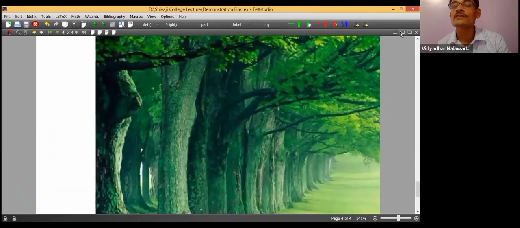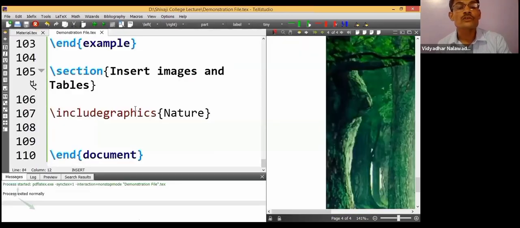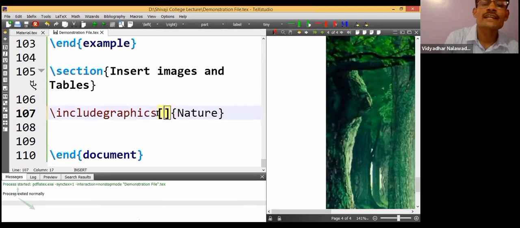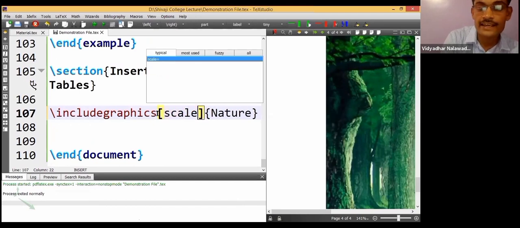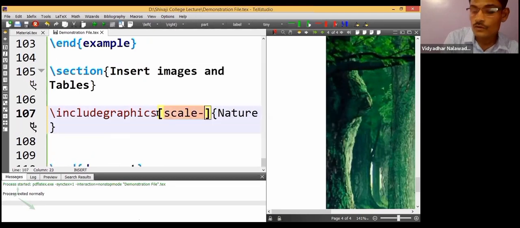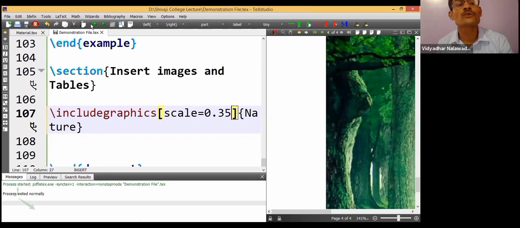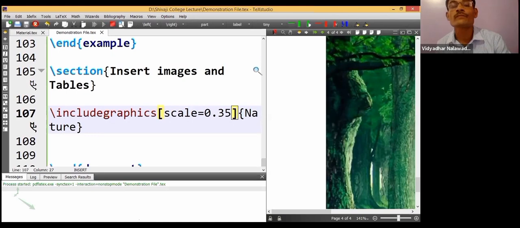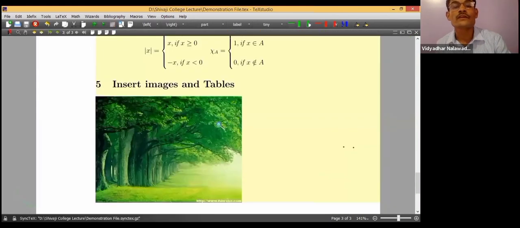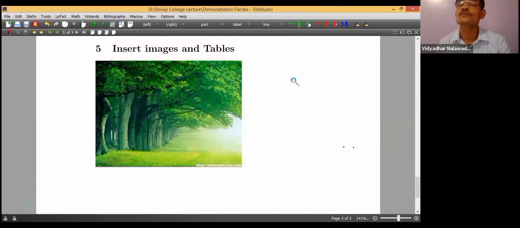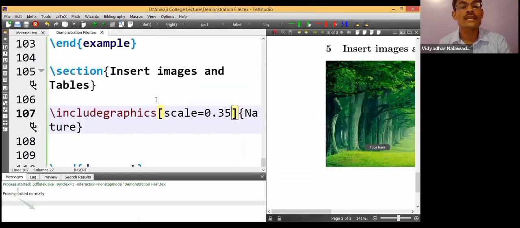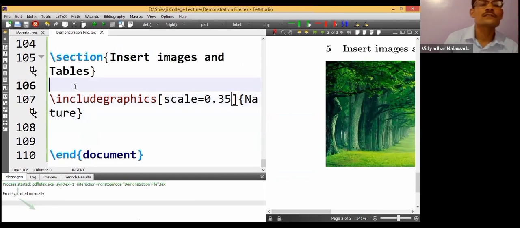Let us see where that image is. This is the image, but it is too large. It is getting out of the page. So here, before the name nature, we can type a square bracket and give the scale. Scale equals 0.35. 1 means full, 100%, so 0.35 means 35%. Let us see the output. Now the size has been reduced.